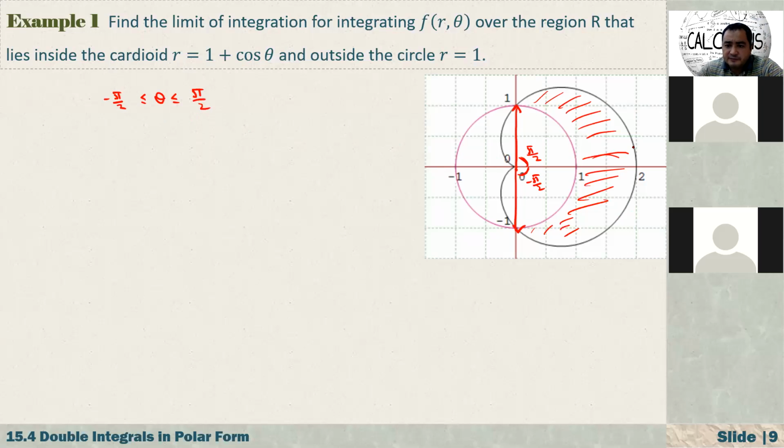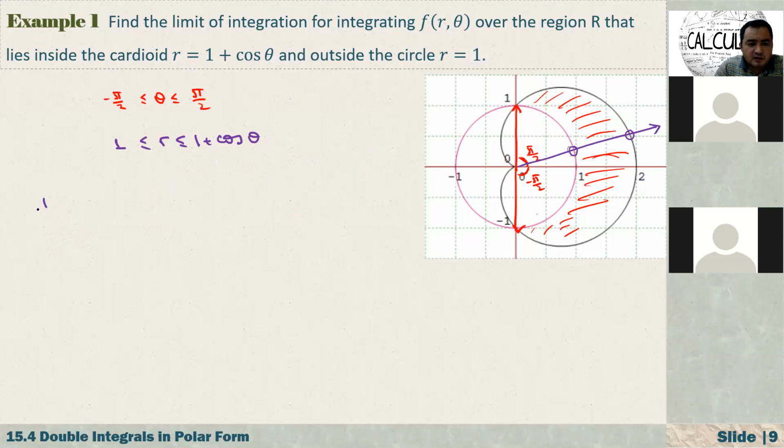Now, to find r, let me draw one ray starting from the origin. As you see here, it enters the region at this point and exits the region at this point. The entry point is constant, everywhere it's on the circle, so r is changing from 1 to, at the exit point, 1 plus cosine of theta.